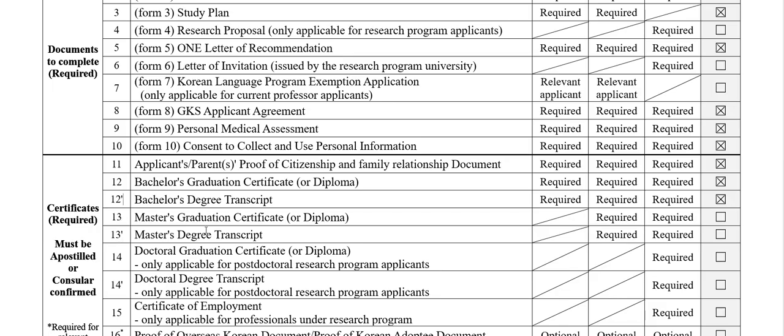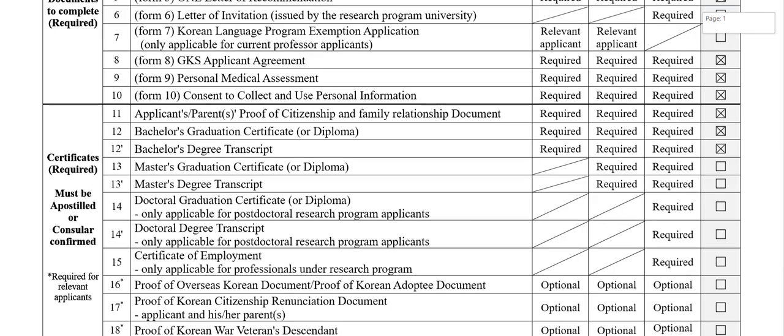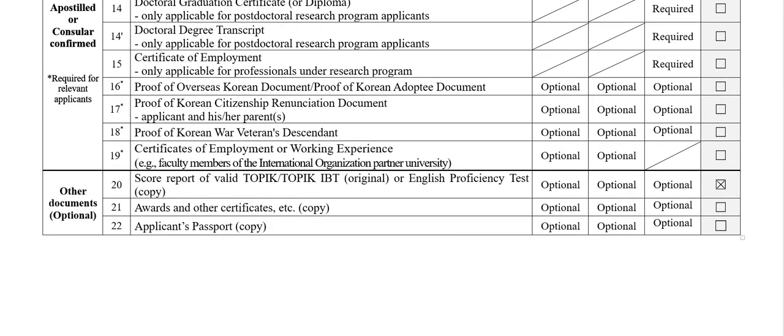If you are submitting your master's graduation certificate and degree, then just name it as 13, 13.1. Don't make it 13, 14 like this. 14 is a different document. If you name the master's degree transcript as 14, that will be a mistake. So you are just inviting your loss, because all these are small things.